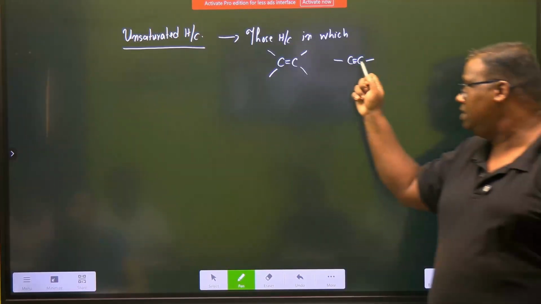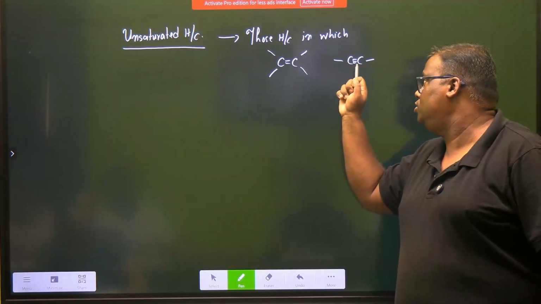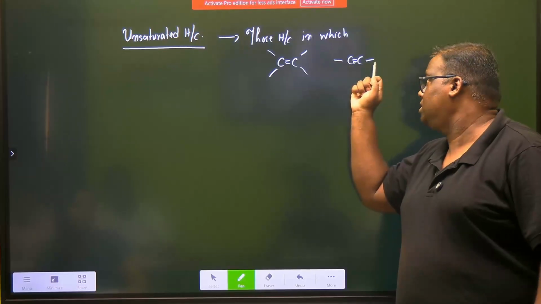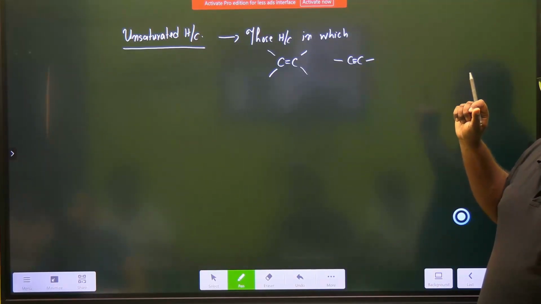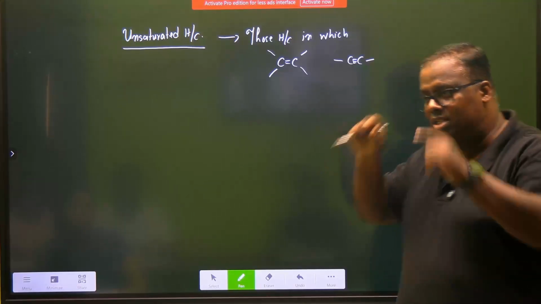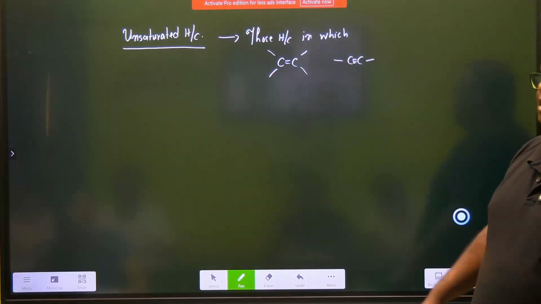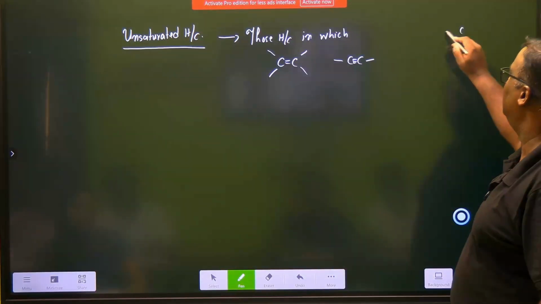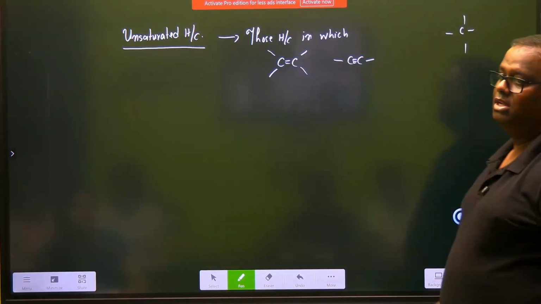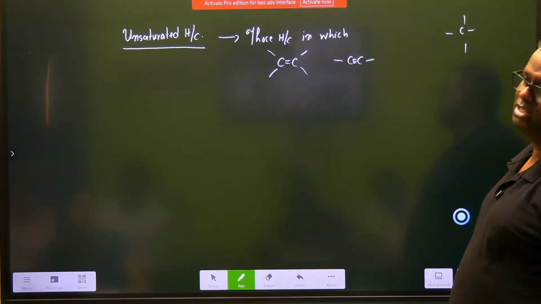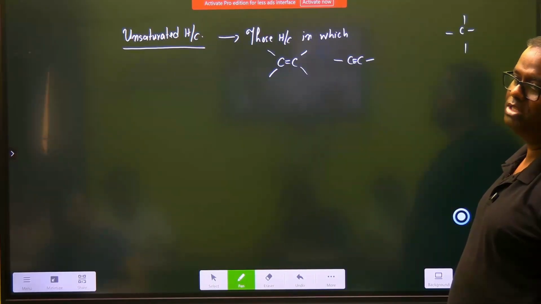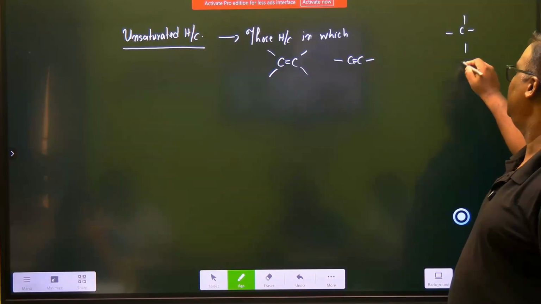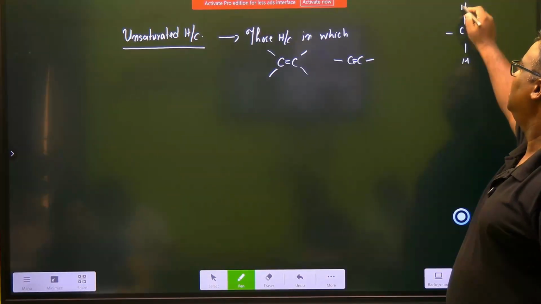Now, if you look at this carbon, how many valencies? 1, 2, 3, 4. If you look at this carbon, 1, 2, 3, 4. Do you understand what is valency? Yeah. So each carbon has got a valency of 4. Now it has to satisfy these 4 valencies. So it has to invite foreign atoms. You are studying hydrocarbons. So the only foreign atom possible is hydrogen. So if you bring hydrogen out here, yes, that is possible.